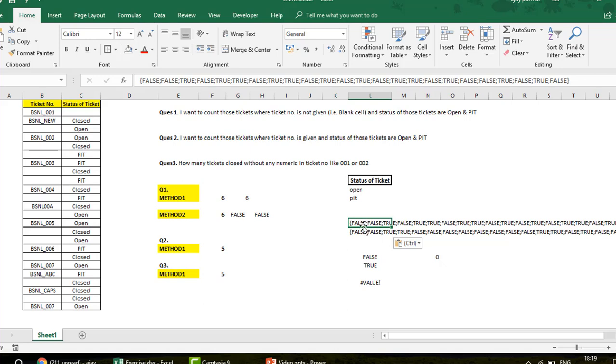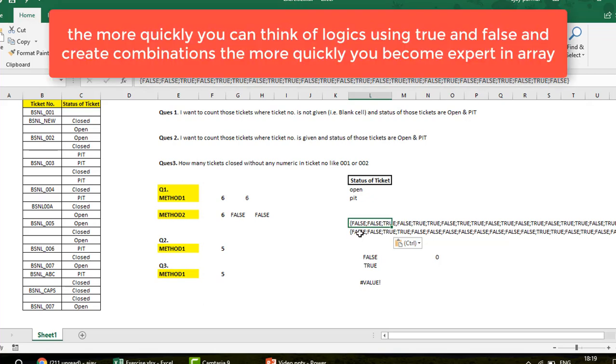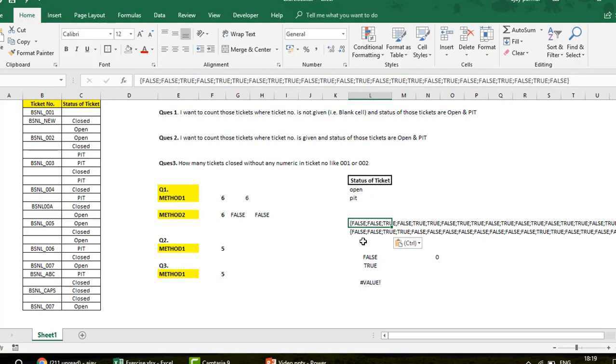Now what happens in arrays, the first element of the first array is being multiplied with the first element of the second array. So naturally, guys, false multiplied by false or false multiplied by true gives you 0, because whenever you multiply something with 0, it always comes as 0. So wherever we have true in both the arrays, that is where we will get 1 multiplied by 1, and this is what we need.